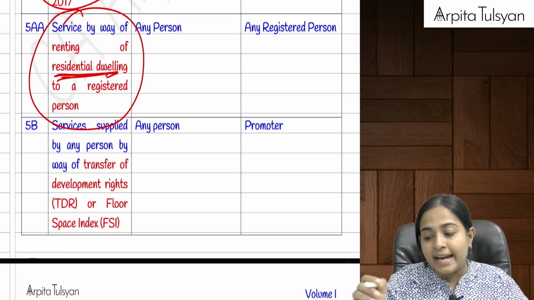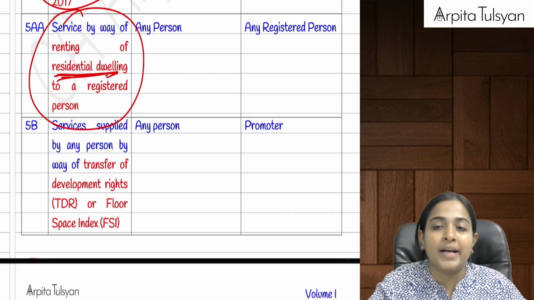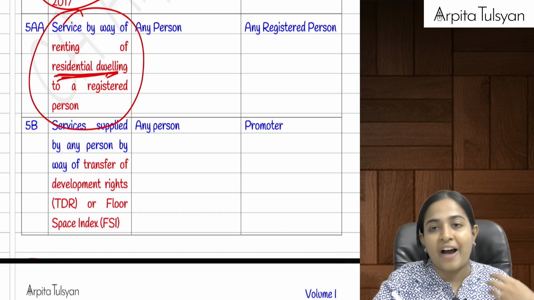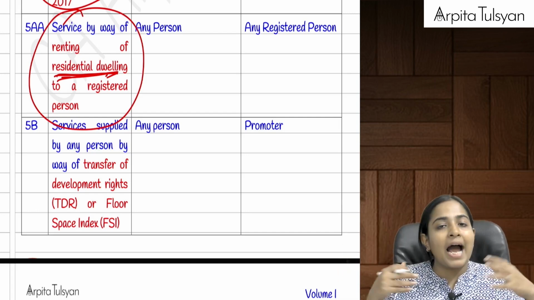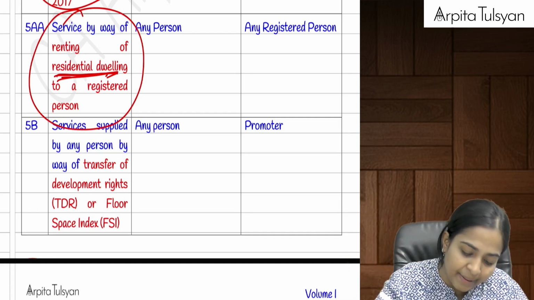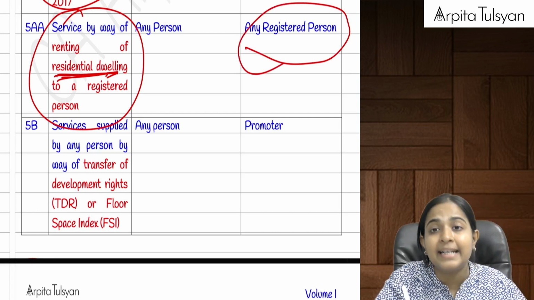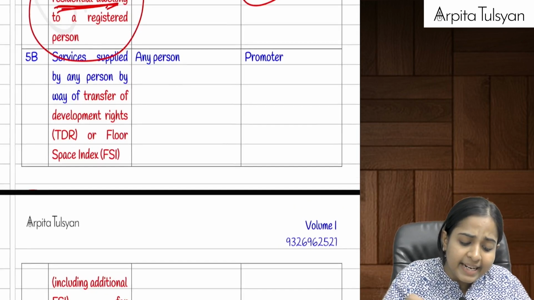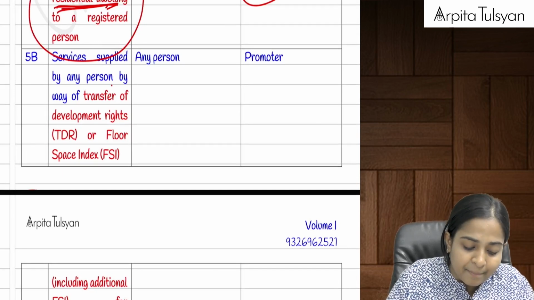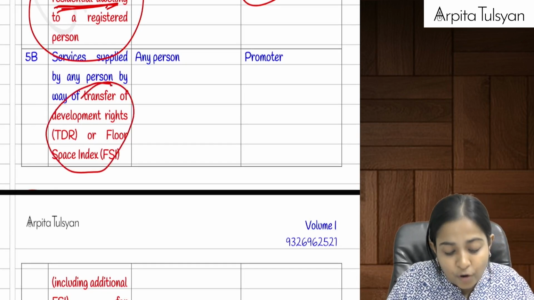Here it is: renting of any residential dwelling to a registered person. That is, if I am renting any residential house to a registered person, I am not responsible to collect the taxes and pay them to the government. The responsibility is on that registered person. Okay. Then the next one is services supplied by any person by way of transfer of TDR.